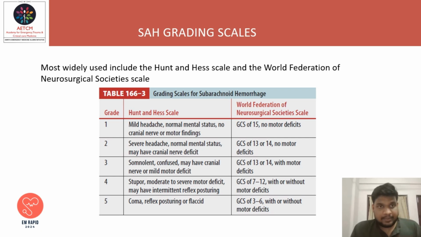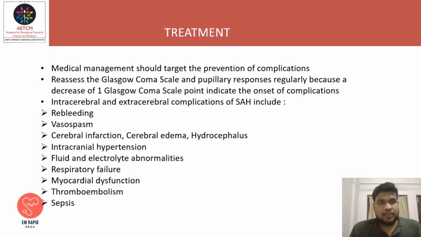Coming to SAH grading scales, the most widely used include the Hunt and Hess scale and the World Federation of Neurosurgical Societies scale. Coming to treatment, medical treatment should target the prevention of complications. Reassess the Glasgow Coma Scale and pupillary response regularly, because a decrease of one Glasgow Coma Scale point indicates the onset of complications.